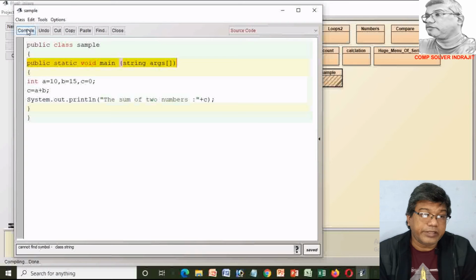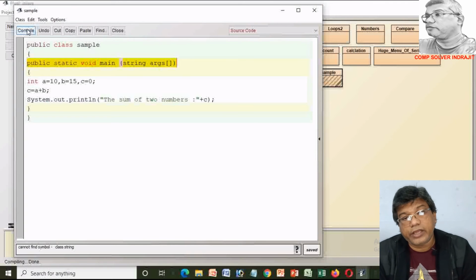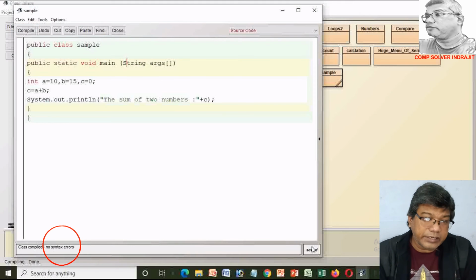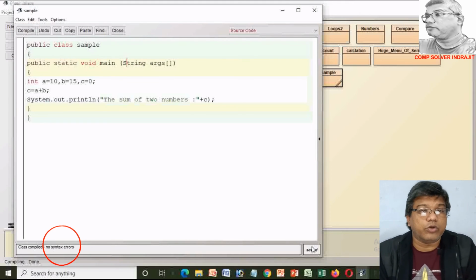That means there is some problem in String, and it highlights the line where the error is found. Now we rectify the error and again compile the program until it gives us 0 errors, 0 warnings.